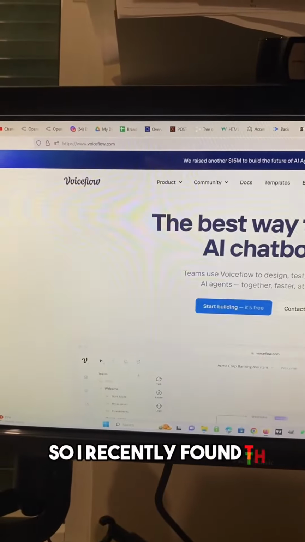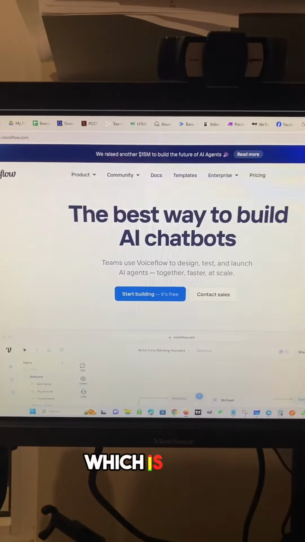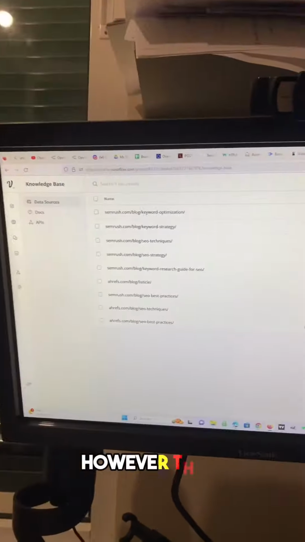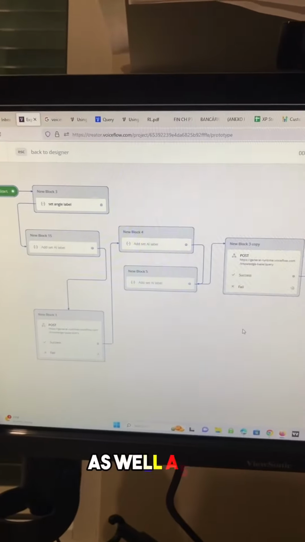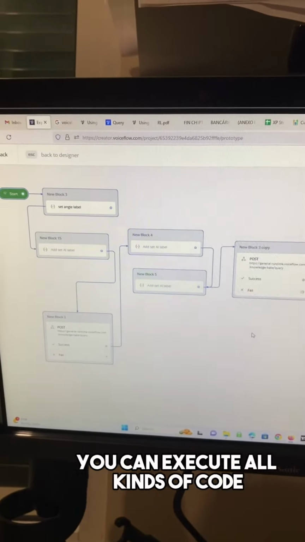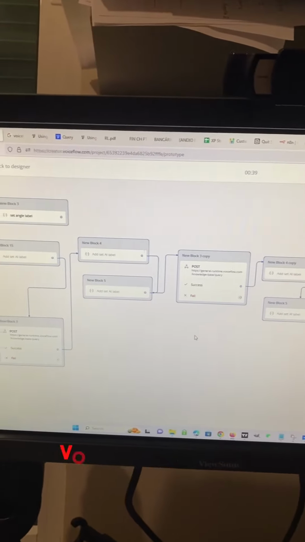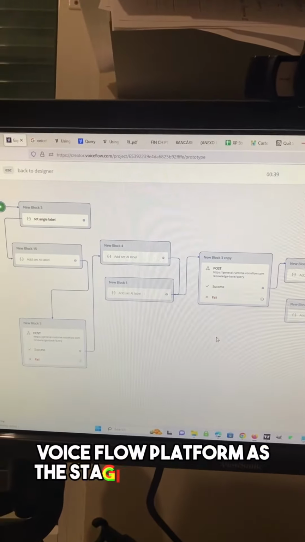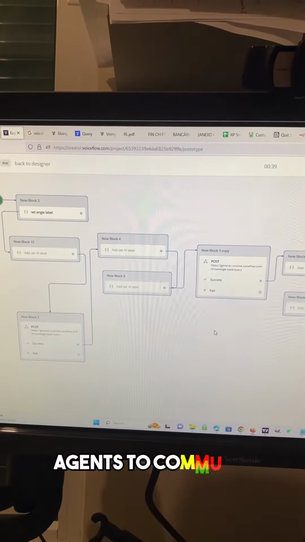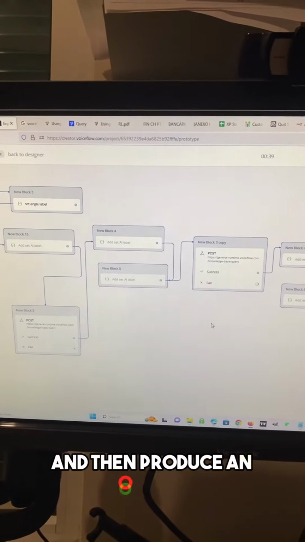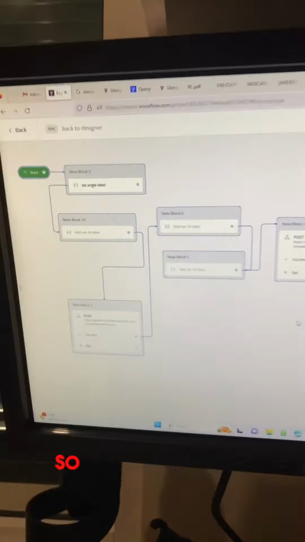So I recently found this service called VoiceFlow, which is a chatbot platform. However, they have vector databases, as well as in their chatbot flow builder, you can execute all kinds of code. So basically my plan is to use the VoiceFlow platform as the staging area for the AI agents to communicate with one another and then produce an output that I can then push to make.com. So let me show you what I built here.